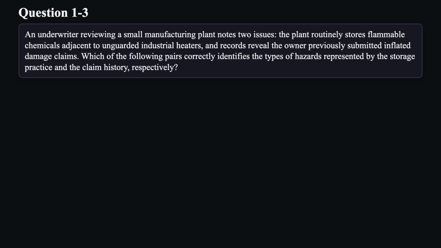Question 3. An underwriter reviewing a small manufacturing plant notes 2 issues. The plant routinely stores flammable chemicals adjacent to unguarded industrial heaters, and records reveal the owner previously submitted inflated damage claims. Which of the following pairs correctly identifies the types of hazards represented by the storage practice and the claim history, respectively?